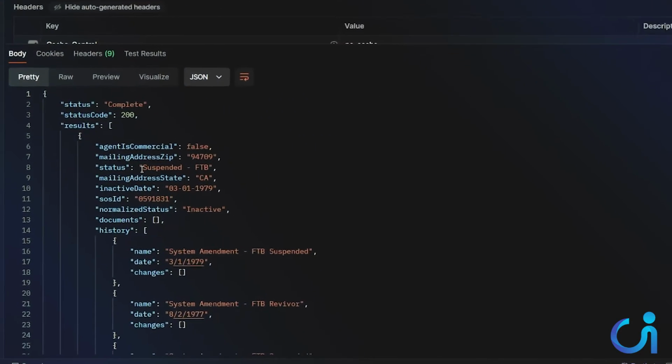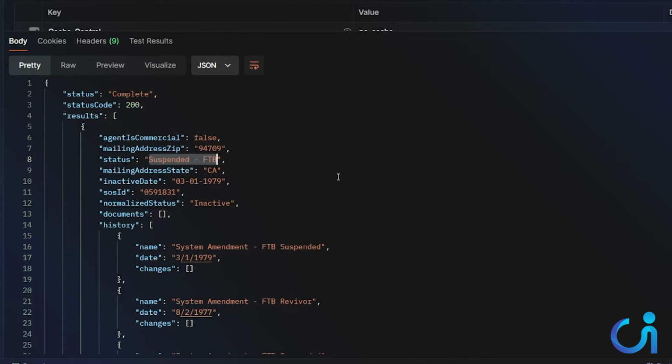Now, the status is suspended FTB, and this right here, specifically for California, is the Franchise Tax Board, which means it's delinquent with its taxes in California. Not enough to be terminated, but enough to put it in suspension. So this is somewhat of a risk here. Now, this could be hard to go through because, like we said, there's 402 different statuses out there. So what you can use is this normalized status, where we go through and interpret these things and mark it as active or inactive. We're going to put those as 2 different options. It's either going to be active or it's going to be inactive.